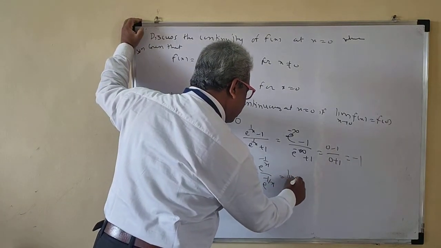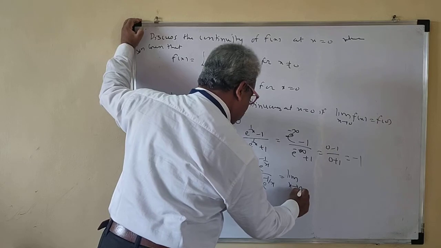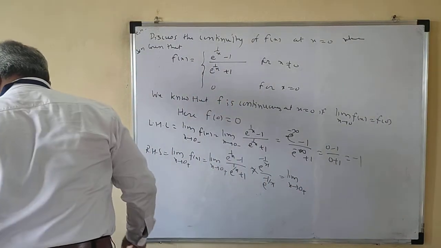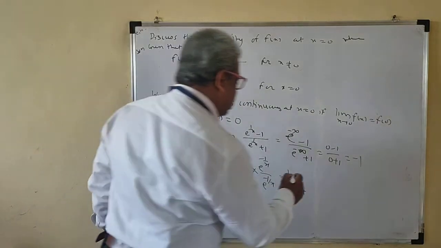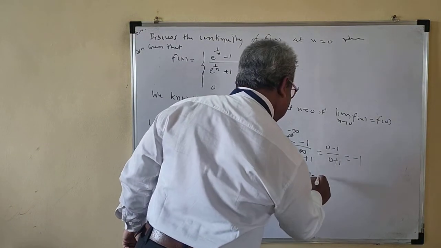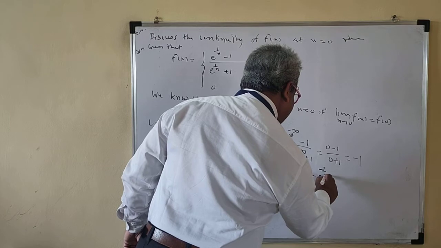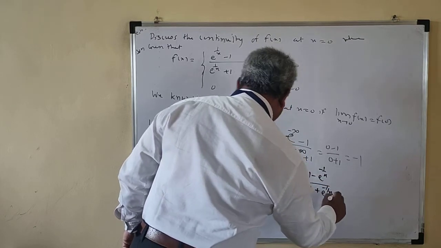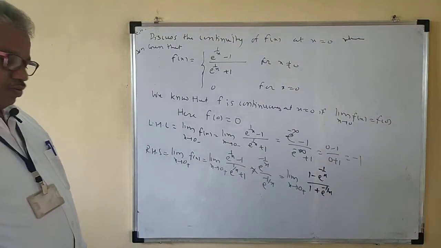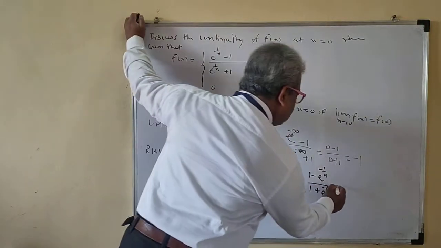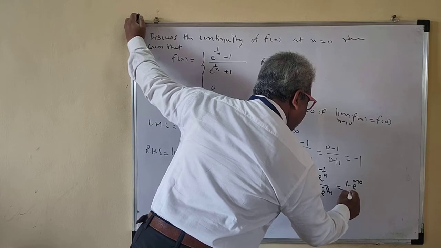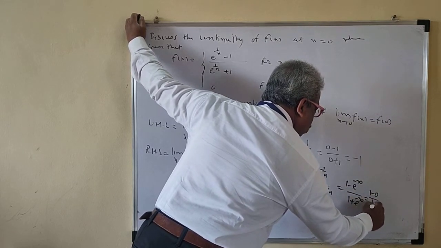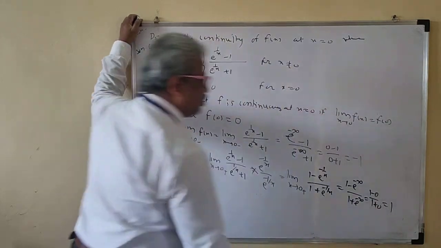This is limit x tends to 0 plus 1 minus e raised to minus 1 by x upon 1 plus e raised to minus 1 by x. So now this is e raised to minus infinity, so 1 minus 0 upon 1 plus 0. So this is 1. Okay.